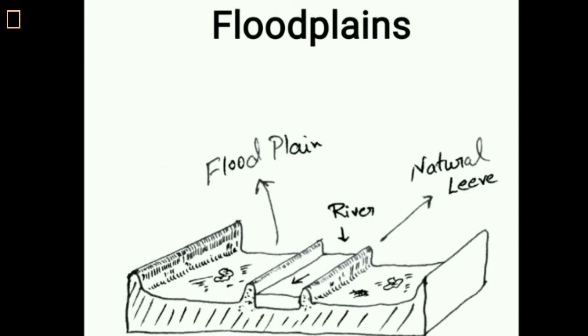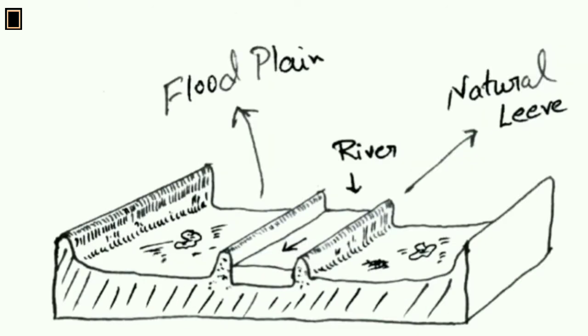Flood plain. The plains which are formed by the occurrence of floods in a river basin are known as flood plains. In the middle course, the river deposits its sediments in the river channel and as a result it becomes shallow in depth. During the rainy season, the excess rainwater will not be able to channelize through this shallow river course, and hence it will overflow to the adjacent areas.